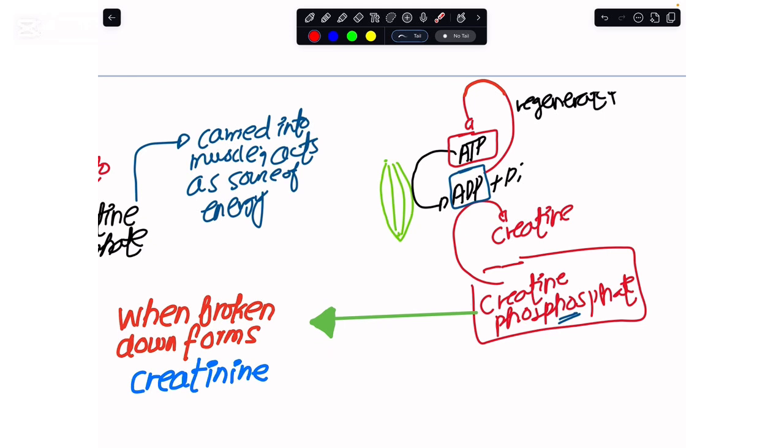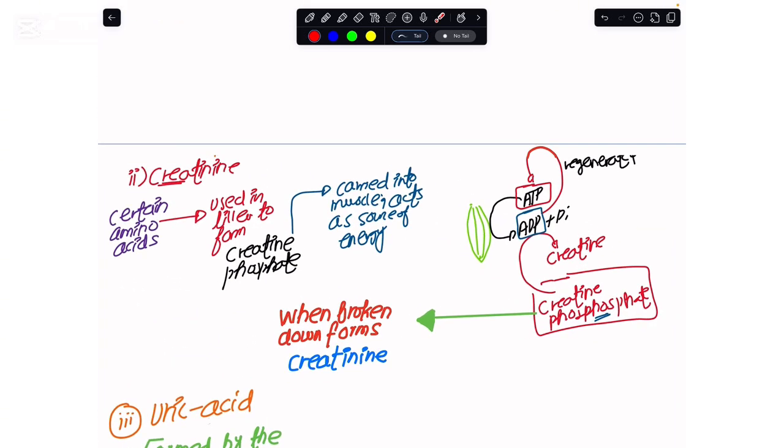So this is how the creatine phosphate that we have made in the liver is utilized in the muscle tissues to remake the ATP so that our muscles keep on contracting. Now, when this creatine phosphate is broken down in the muscle, we make a nitrogenous waste material out of it, and this nitrogenous waste material is what we call creatinine.